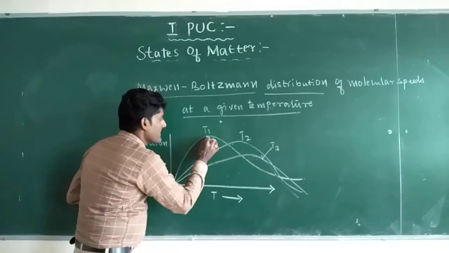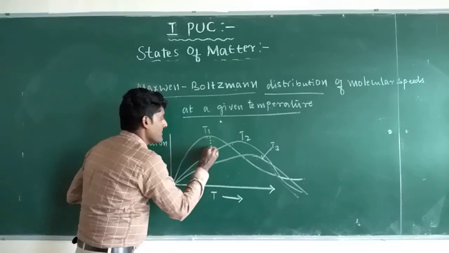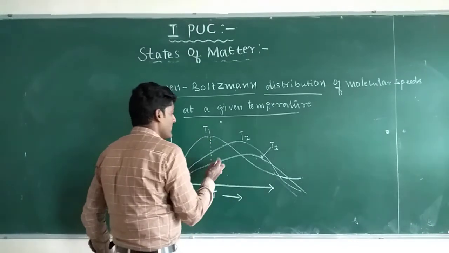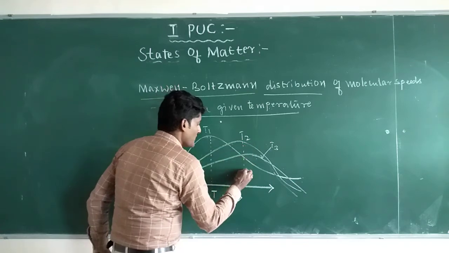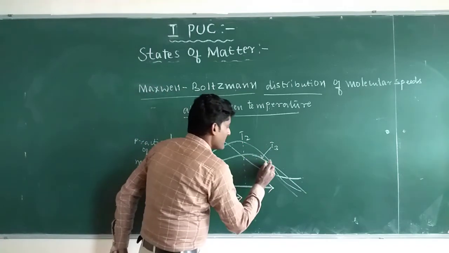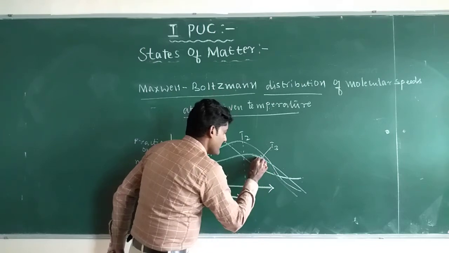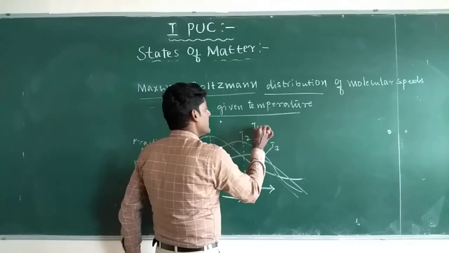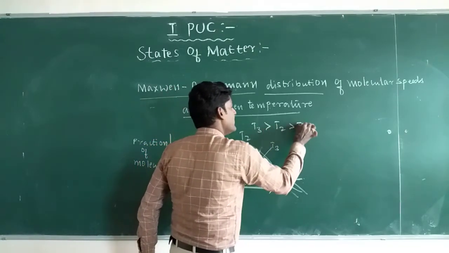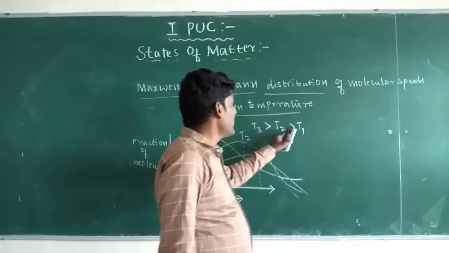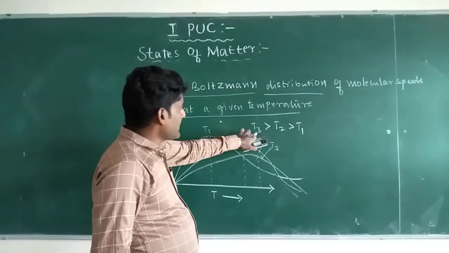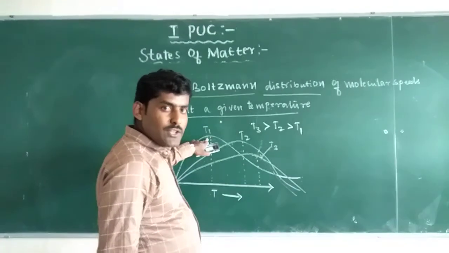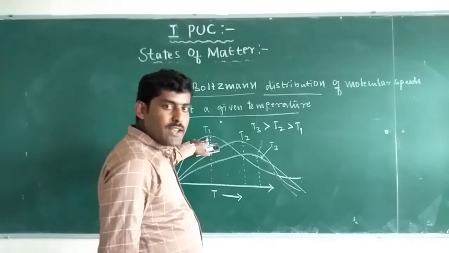Here the maximum fraction of molecules is at T1, next here at T2, next this is at T3, so T3 is greater than T2 greater than T1. So when temperature increases, the number of molecules possessing maximum velocity is also more.